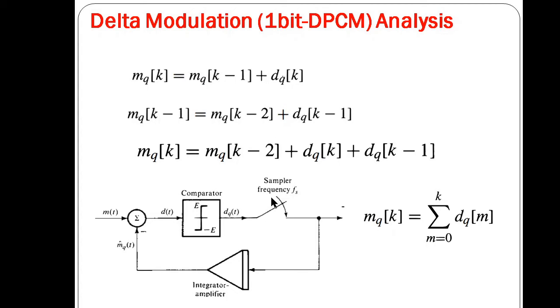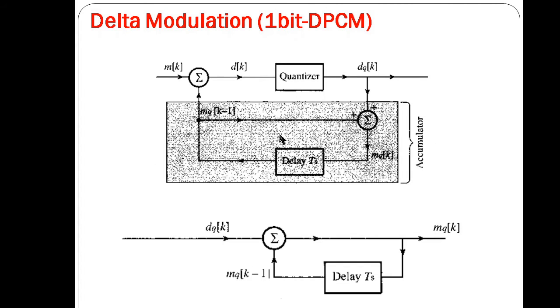So if we replace this feedback path with a simple integrator, then we can also replace this by an integrator. The demodulated output is mq_k. This signal, when passed through the low pass filter, yields the desired signal reconstructed from the quantized samples.